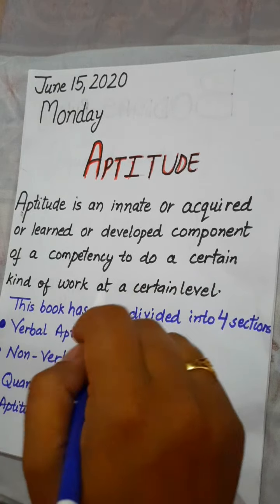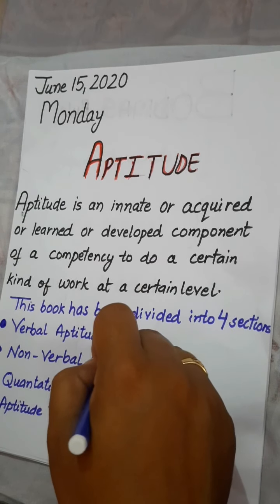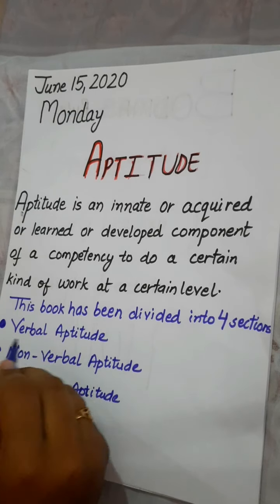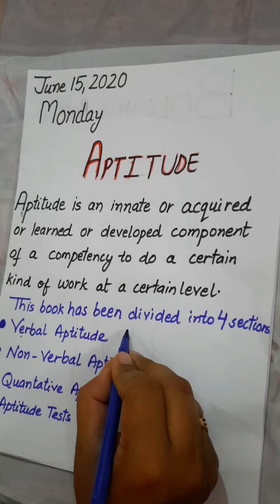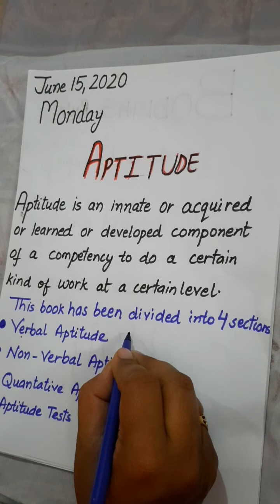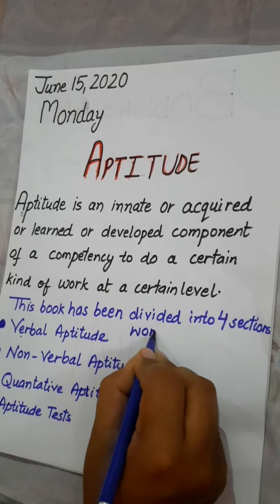In this book, we will learn the verbal aptitude. Verbal aptitude deals with the usage of words. As we know, the word indicates the verbal, meaning verbal aptitude deals with the usage of words.